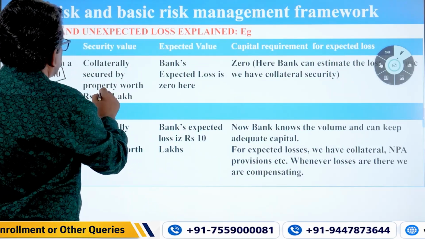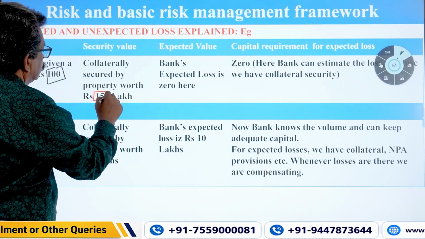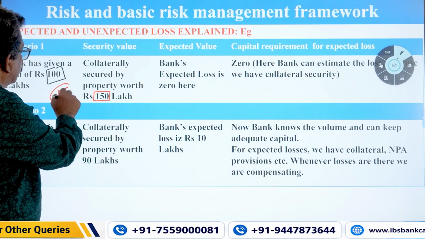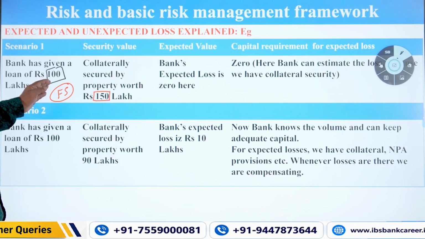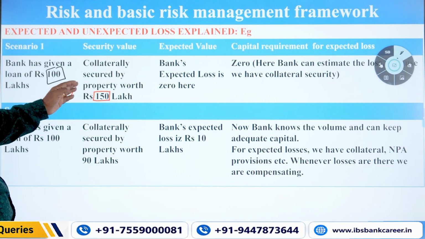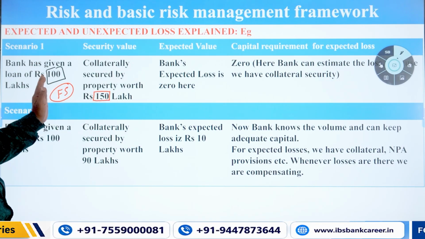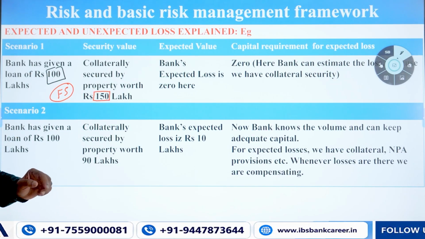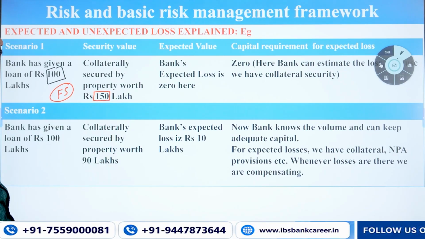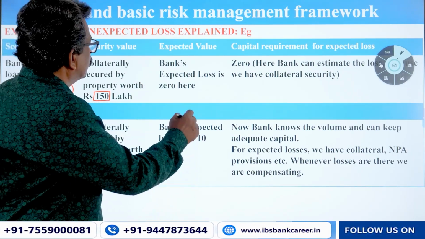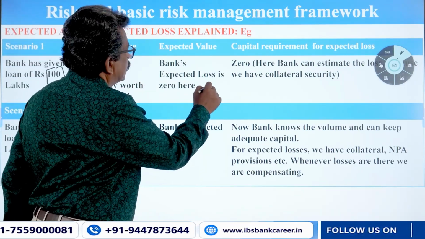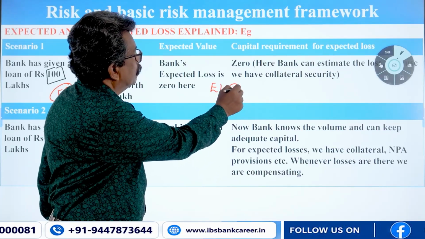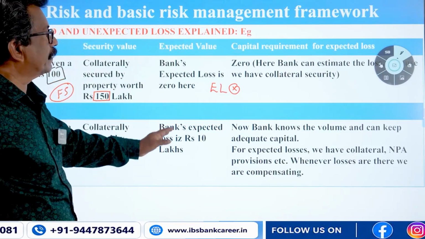So what is the security value? 150. So it is fully secured, because exposure is 100 and we have more than that as the value of security. It is fully covered. Over and above, 50 lakhs is in excess of our exposure. We are in a safe position. What is the expected loss for the bank? Expected loss is 0 here. So there is no expected loss here.